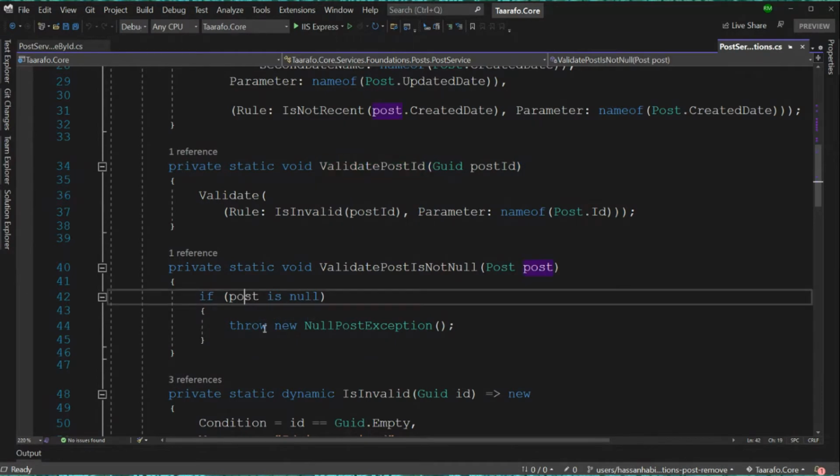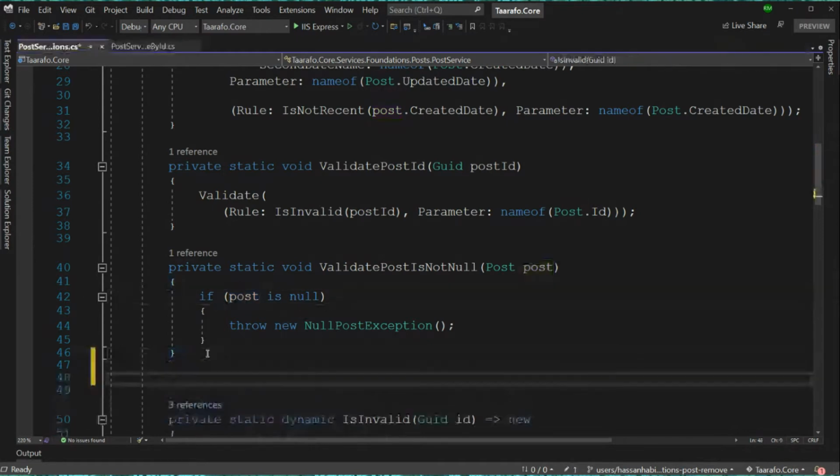So what about this one? Oh wait, this throws null. We need a different one that takes in the post and the ID, because we need the ID and the exception that we're gonna try to throw, which is not found post exception, right? Let's write a new method under this one that says validate storage post.